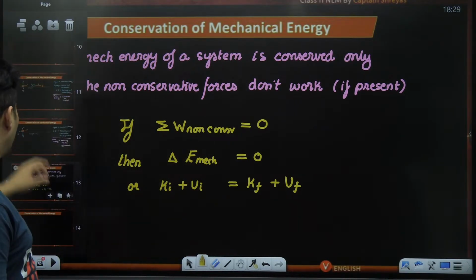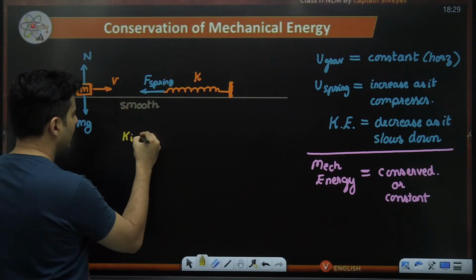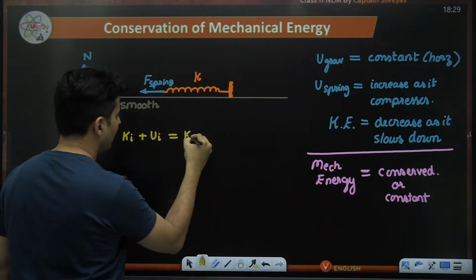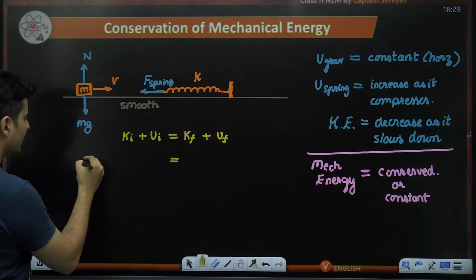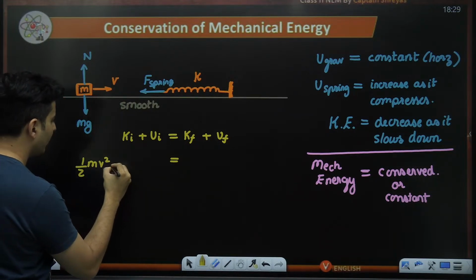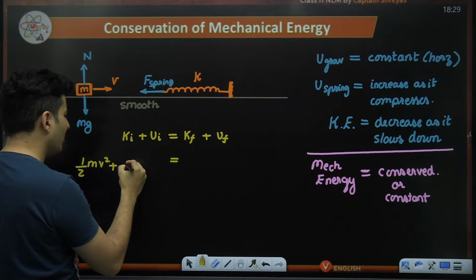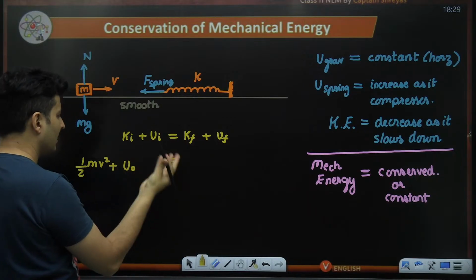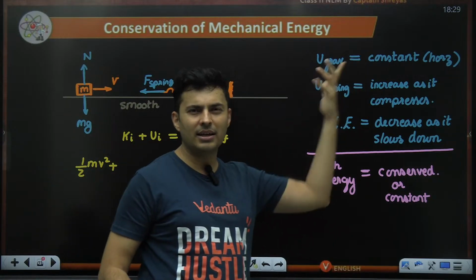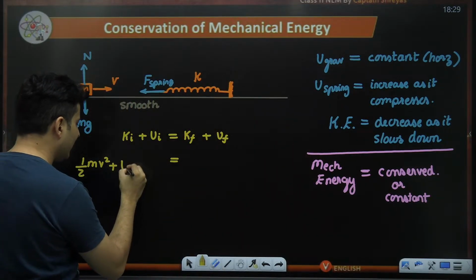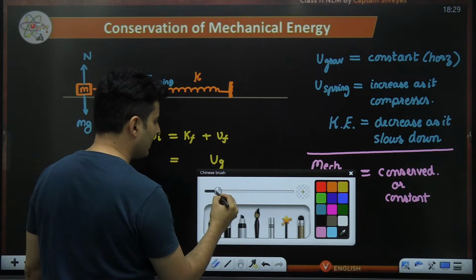So if you use this equation out here, and I say that kinetic energy initially plus potential energy initially is kinetic energy finally plus potential energy finally, then how will my equation look? Initial kinetic energy is half mv square plus potential energy initially, I don't know, it will be something, I don't care. Let's say you assume it as U naught. Spring wise, it is not there. Gravity wise, it was there. I will not actually write the gravitational energy, because even if I write it, it is going to come here also. Anyway, it is going to get cancelled.